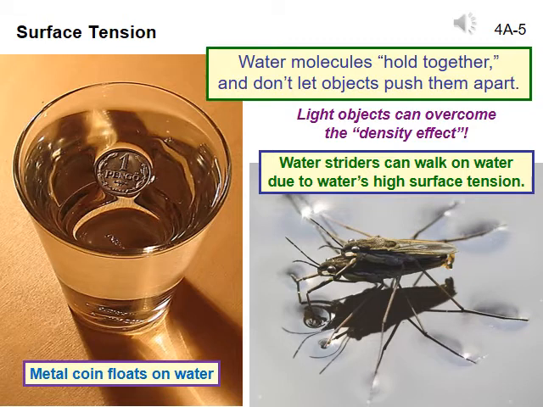Once the object pierces the surface and thus breaks the bonds between the water molecules, though, the ordinary rules of density apply. Water molecules also bond more strongly with most other substances, adhesion, than other liquids. This is why drops of water remain on the window of your car after it rains or on your body after a shower. The water molecules strongly bond with the glass molecules of the window or the molecules of your skin, allowing the water molecules to resist gravity's downward pull.